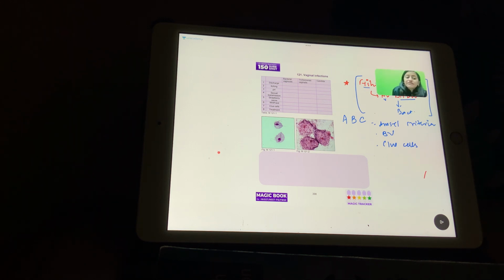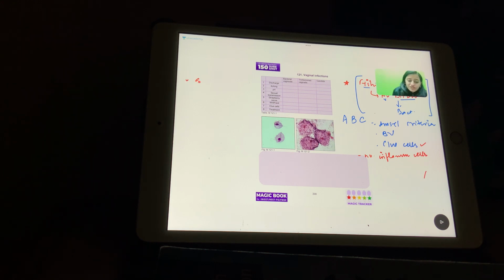Are there any inflammatory cells in bacterial vaginosis? There are no inflammatory cells in bacterial vaginosis. The problem in bacterial vaginosis is that the normal bacterial flora is gone, and then other bacteria grow. That is Gardnerella vaginalis, a gram-variable coccobacilli. So there are no inflammatory cells. Remember that there are clue cells. There is no itching. There is fishy odor, which is seen with bacterial vaginosis.